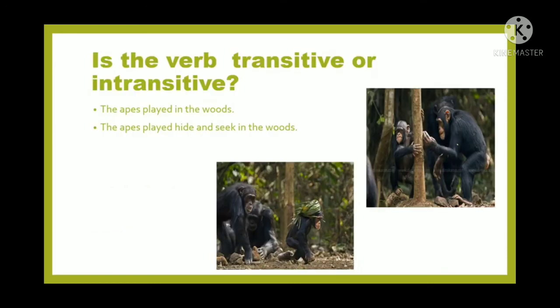Let's take one more example. The apes played in the woods and the apes played hide and seek in the woods. So what did the apes play? They are playing hide and seek. So hide and seek is the object of the verb played, whereas in the first example there is no object present. That's why played in the first example is intransitive and in the second example is transitive.